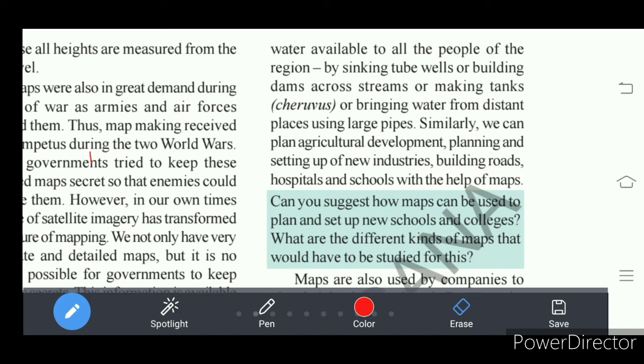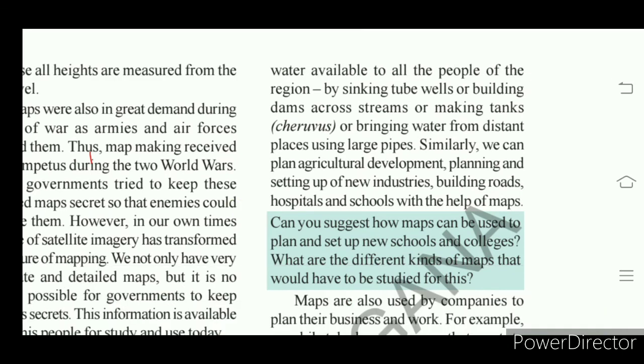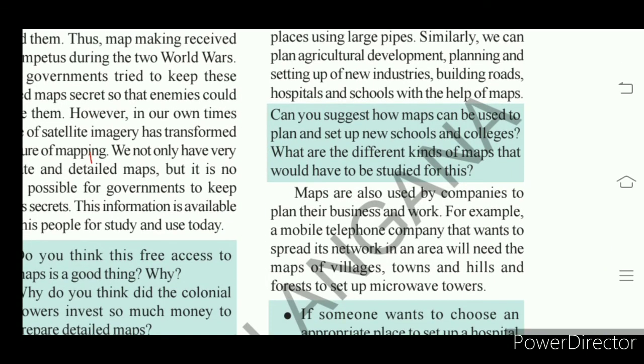The usage of maps is different today compared with the past. Understand or not? Here, let us see how companies plan to get established. You know that companies plan to set up their branches in different parts. Let's take a mobile telephone company, that is Apple or maybe Nokia or Samsung, whatever mobile you take, or an automobile company.